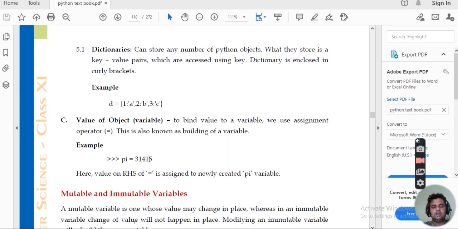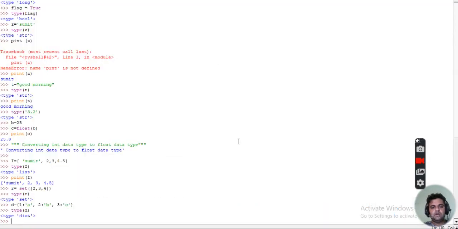Then we have values of an object. Value means whatever value has been assigned. What value is used to bind to a variable? We use an assignment operator. Here 3.145 has been assigned to the variable pi. So 3.145 is the value of the variable. So this is how the data types are there in Python. You can look at this and you can work upon this Python shell. How to download it and how to start with that has been given in the previous video also. So you are supposed to use it.